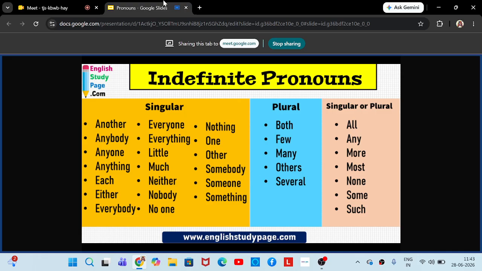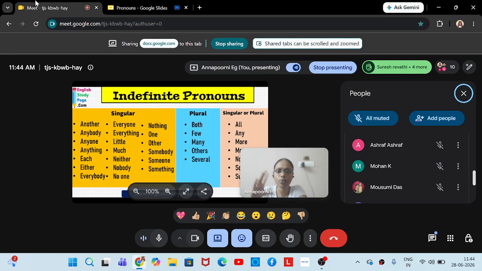But why little is given in singular is because little is used with uncountable nouns. For example, there is little water in the can. So uncountable nouns are always taken as a single unit, right? That is the reason. Okay. Then one is again singular. Another, other. These are singular. Much is used with uncountable nouns.